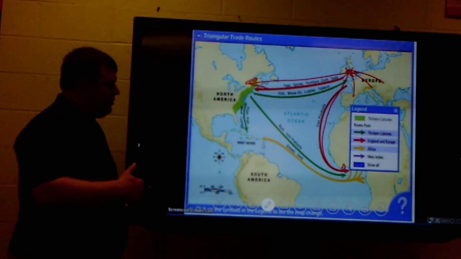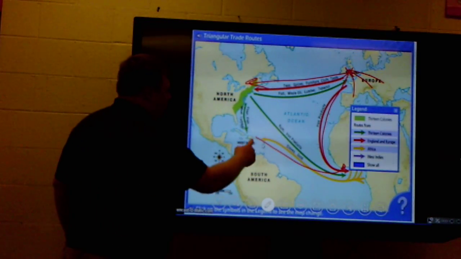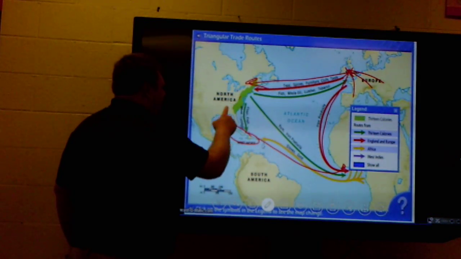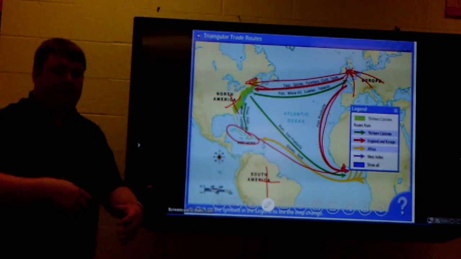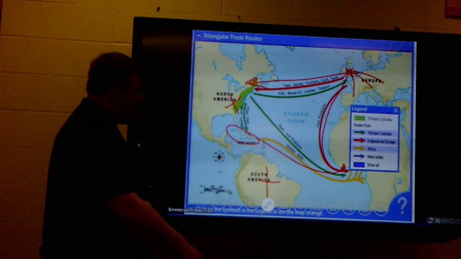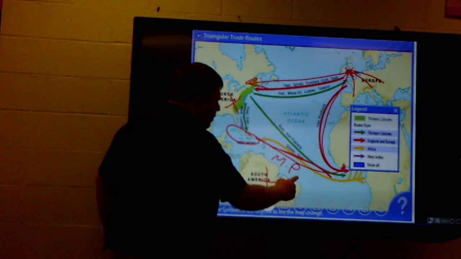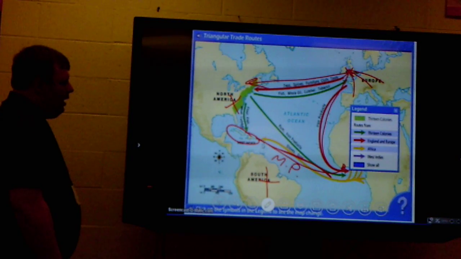So after they're traded for the slaves, they are brought to America, to the West Indies, to even Brazil and South America, and they're forced to do this hard labor. This trip right here is called the Middle Passage. You need to know that. You'll have quite a few questions about that on your test.